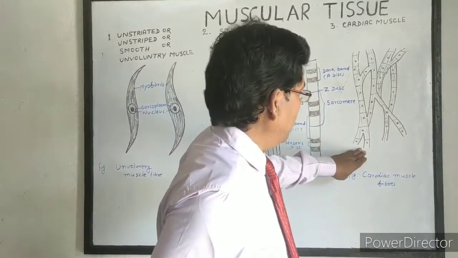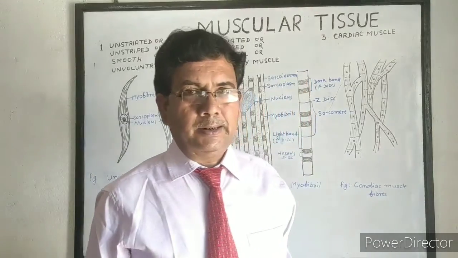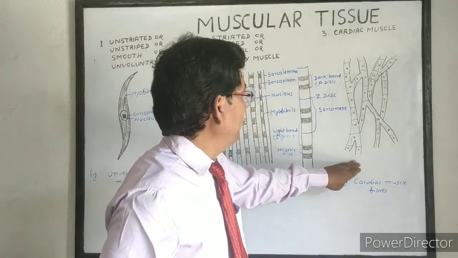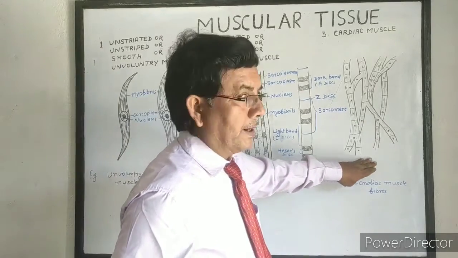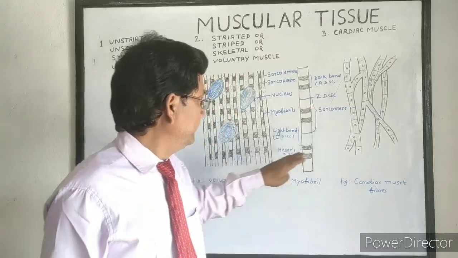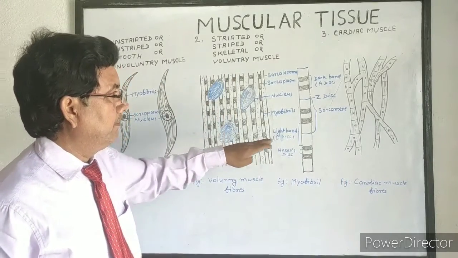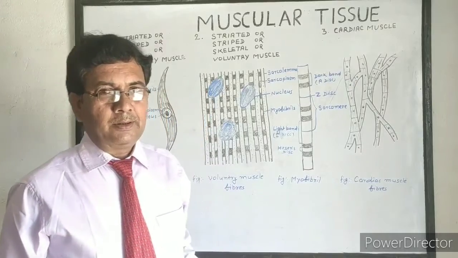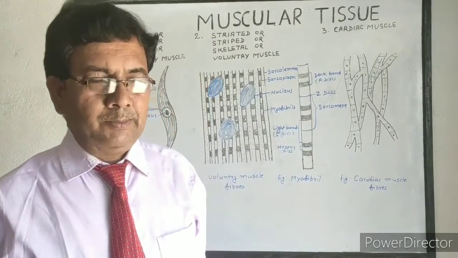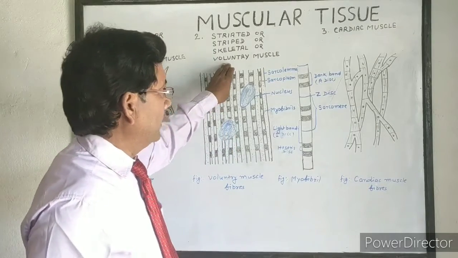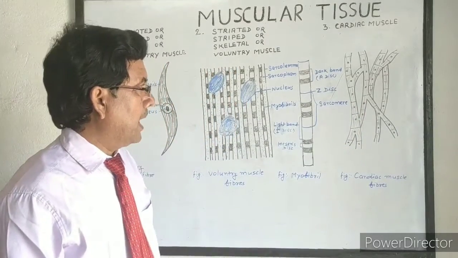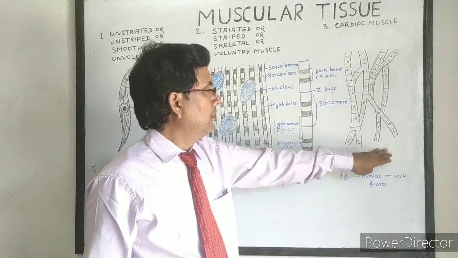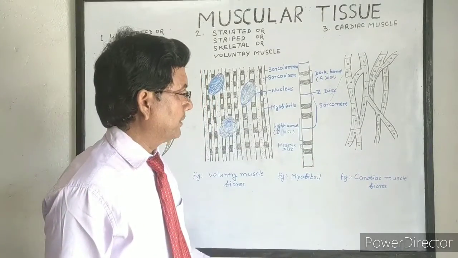The cardiac muscle, the function of cardiac muscle is not under the control of will. So, according to the function, the cardiac muscle is similar to the involuntary muscles, but according to the structure, it appears like striated muscles because it has several striations. The only difference between the structure of voluntary muscles and cardiac muscle is that each muscle fiber is branched and connected with each other to form a network of muscle fibers.